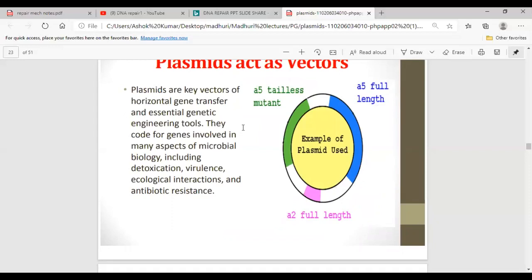They can have genes responsible for virulence, such as for synthesis of a polysaccharide capsule around the cell, which can confer pathogenicity to the cell, and other factors also. And then ecological interactions in nature, like carrying out the elemental cycles. Some genes present on the plasmids are responsible for these, and the last one is antibiotic resistance, which we have discussed previously.